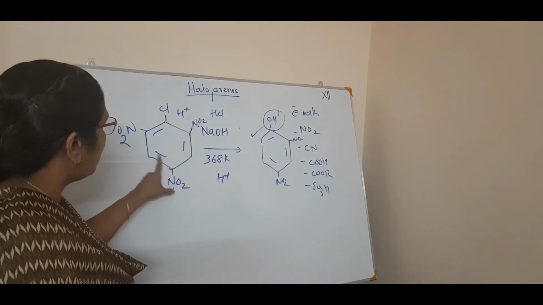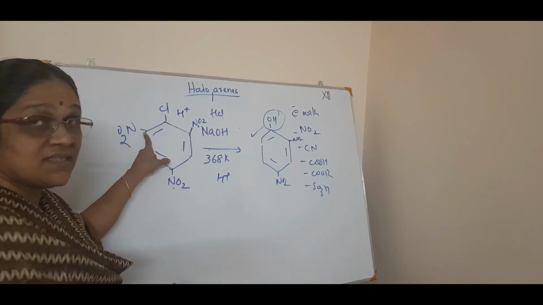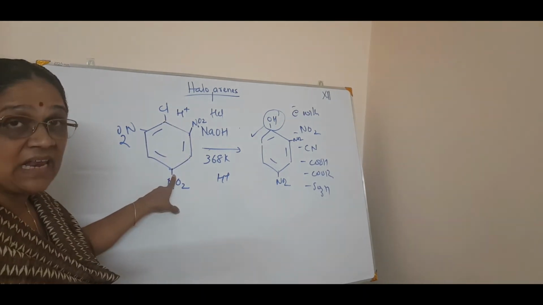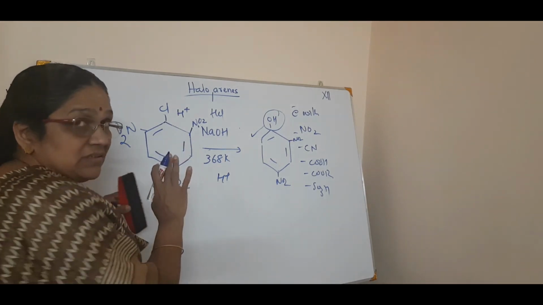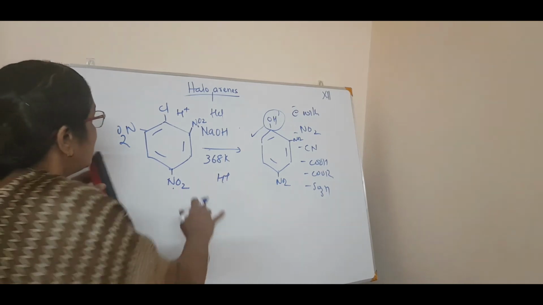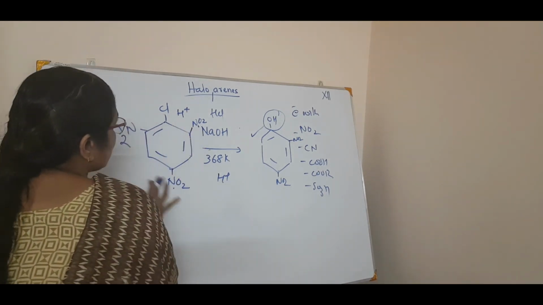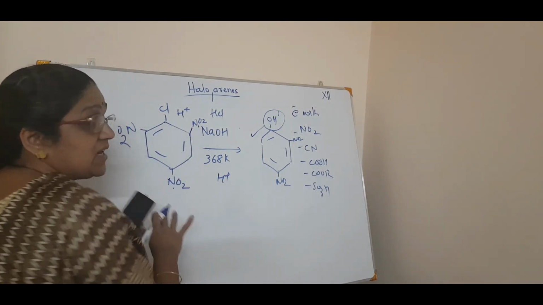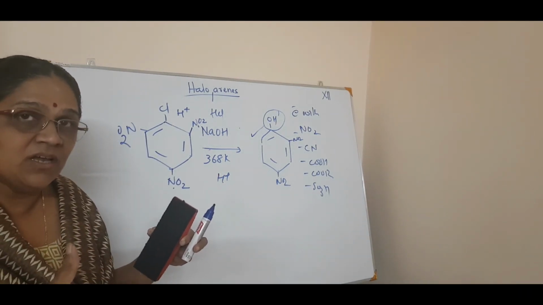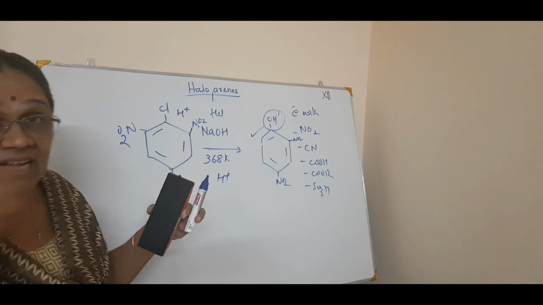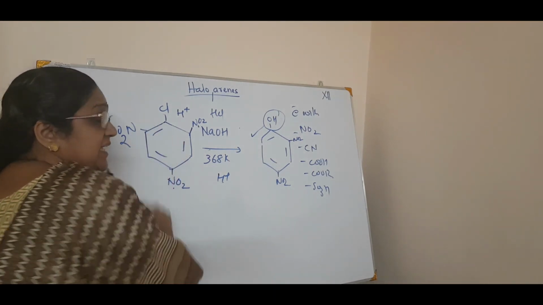1, 2, 3, 4, 5, 6. 1, 2 and 1, 6 is ortho. 1, 4 is para. You know that, right? Okay. So, you know ortho, para, meta. So, if 3 nitro groups are there, so there are 3 electron withdrawing groups. So, the power is strong, isn't it? 3 nitro groups are withdrawing the electron density from the benzene.